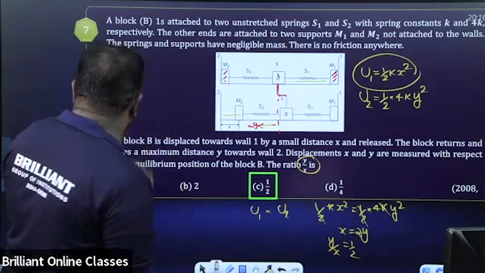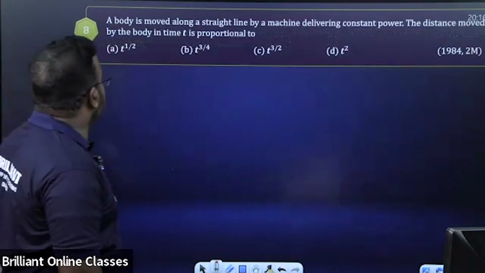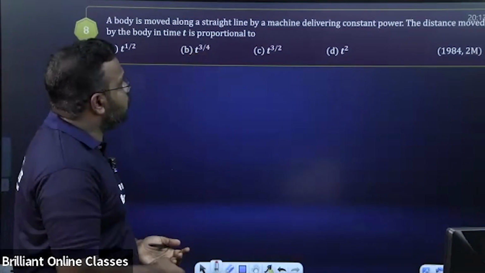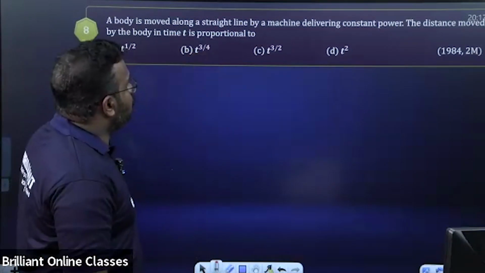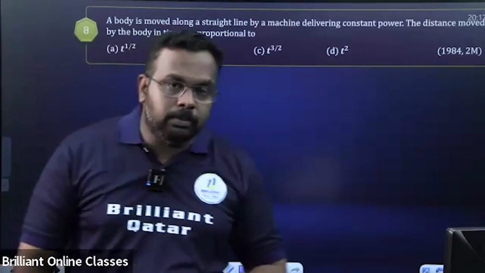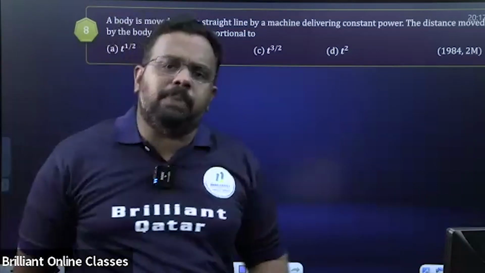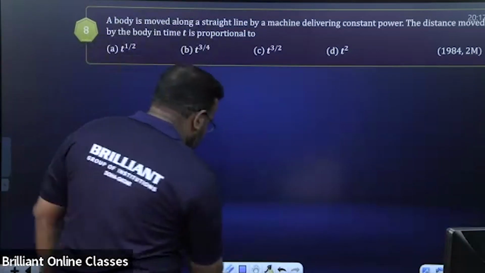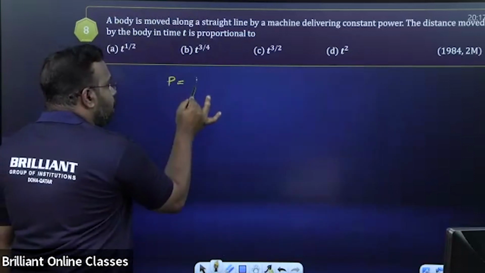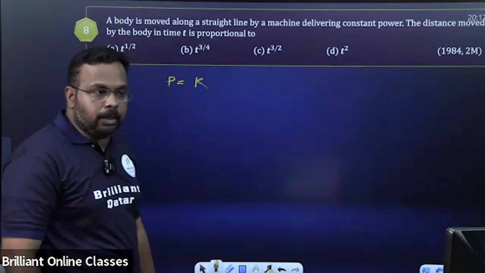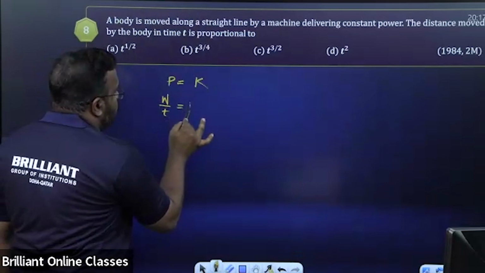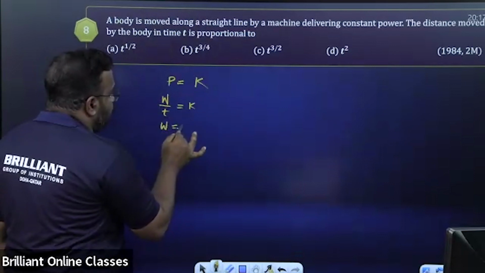Fine. So next is question number 8. It's an easy question. A body is moved along a straight line by a machine delivering constant power. The distance moved by the body in time t is proportional to. Power is constant. This I can do quickly. Power is equal to a constant, so I am writing it as a constant K. What is the formula for power? Power is work by time. So work by time is equal to a constant K. Work is equal to K into t.